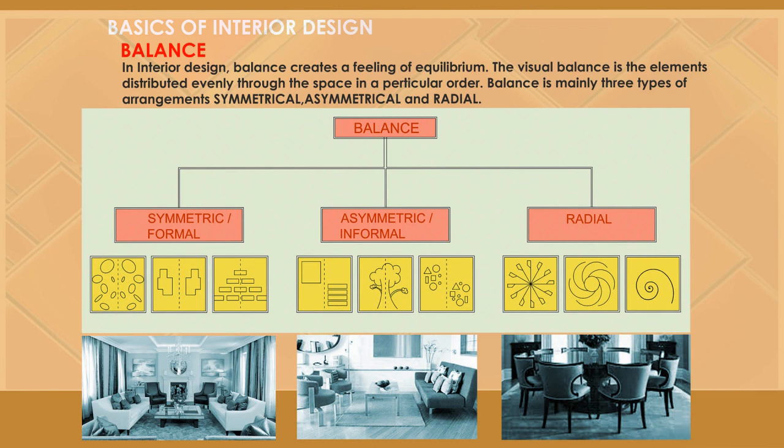Symmetrical means the objects or elements are evenly split and placed on either side, like a mirror effect. Symmetrical balance is very good in appearance. In asymmetrical balance, both sides are not evenly arranged. This is not like a mirror but is visually more interesting. For example, a big sofa can balance with chairs. Radial balance is when the objects are arranged radially, focused on a central point.